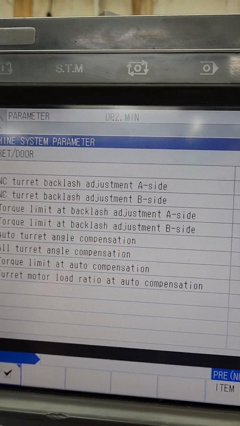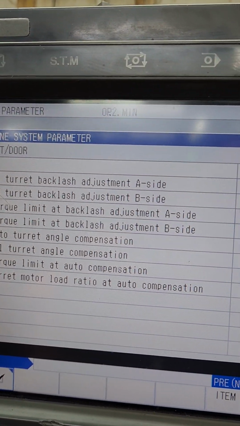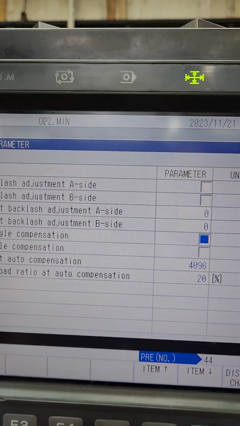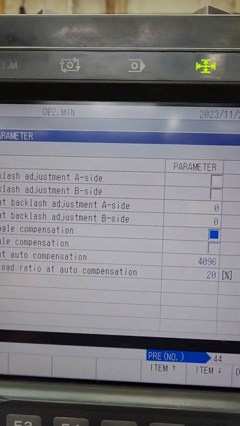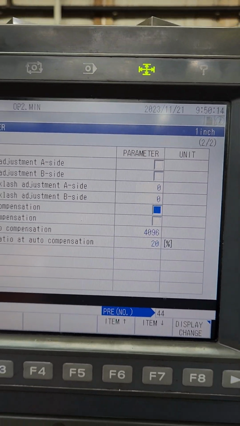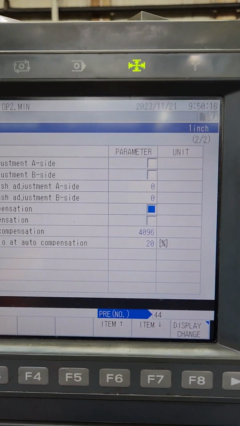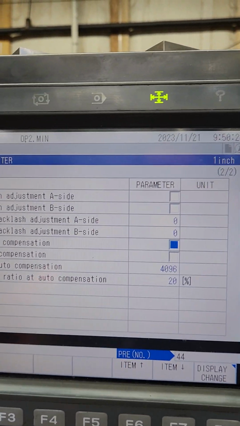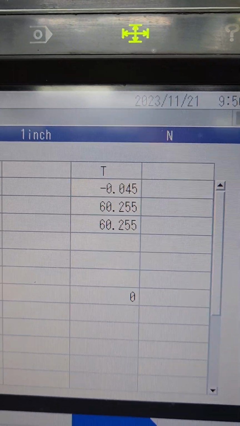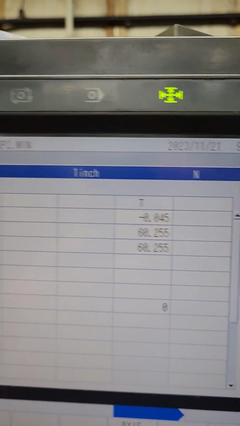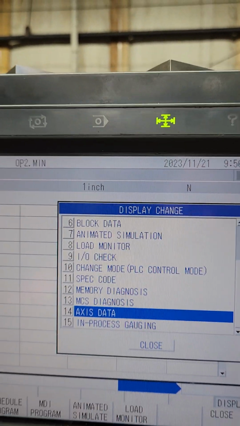And what it does, you got to do it for station 1 first, but you got to mount a block on the back of the piston that engages the turret to turn it. It is belt driven, and it'll do its thing. You'll go back to the axis data, and you'll see this number. That should pulsate back and forth. And once you get that set, you go to display change.